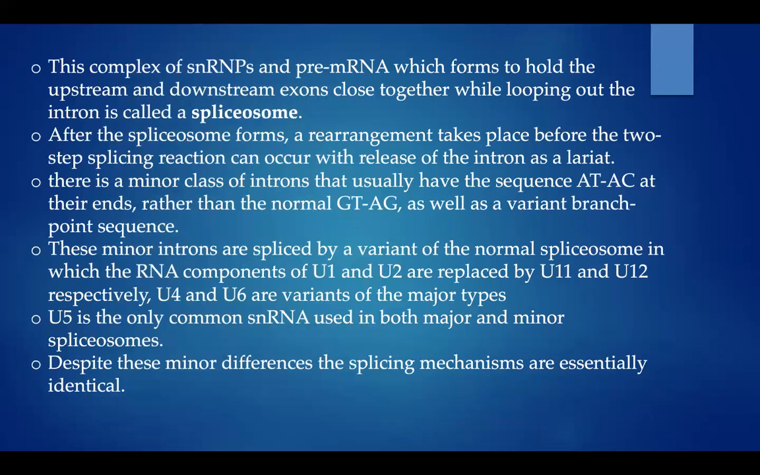These minor introns are spliced by a variant of the normal spliceosome, in which the RNA components of U1 and U2 are replaced by U11 and U12 respectively. U4 and U6 are variants of the major types. U5 is the only common snRNA used in both the major and minor spliceosome. So U5 is the common snRNA used in both methods. Despite these minor differences, the splicing mechanisms are essentially identical.